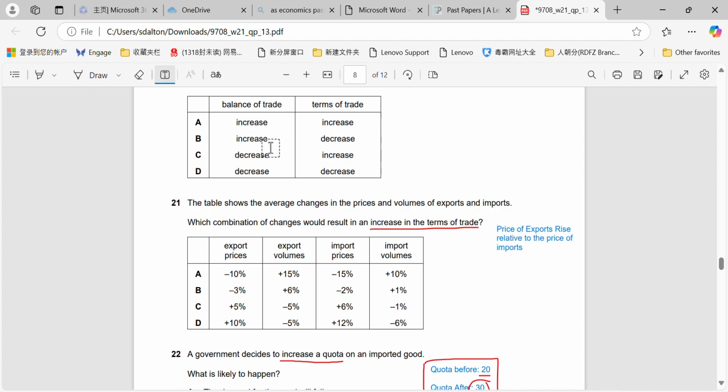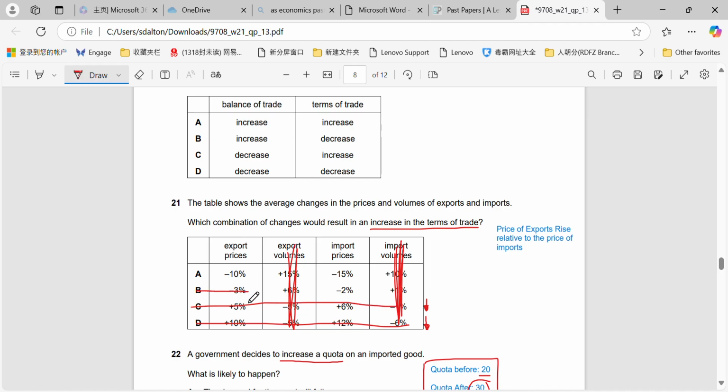Okay, so in this example, if we go through these here, export prices, we're not looking at volumes, right? So we can ignore volumes, it's only the prices with the terms of trade. Export prices up by 10%, import prices up by 12%. That will cause a fall in the terms of trade because import prices are rising relative to export prices. Same for C. Import prices are up by 6%, export are only up by 5%.